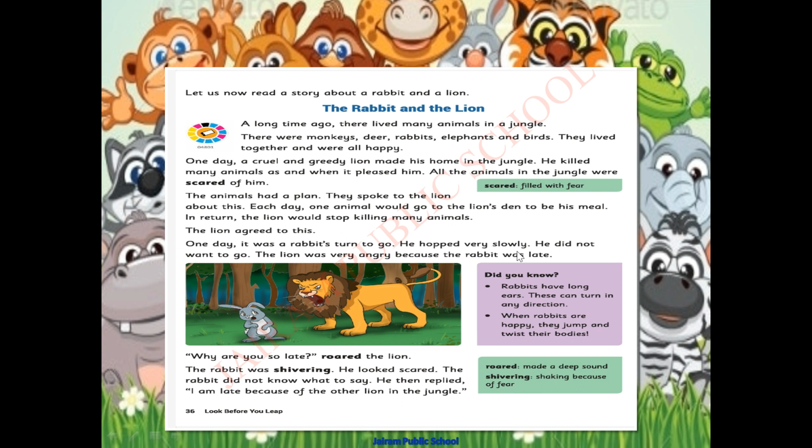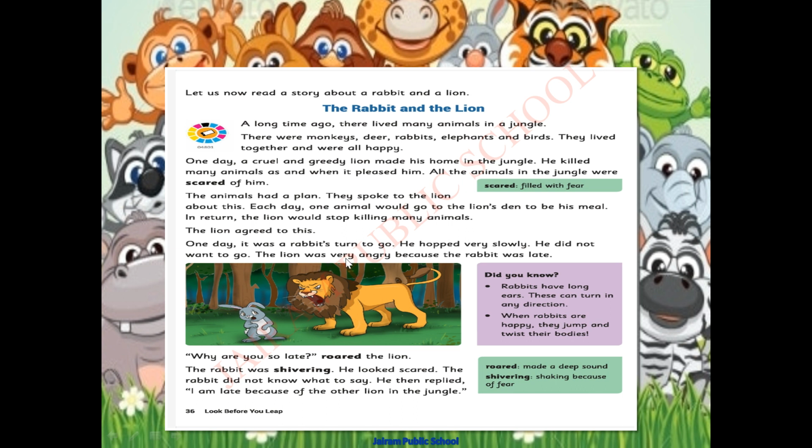He hopped very slowly. He did not want to go. If you are a rabbit, would you go faster to be the lion's meal, the lion's food? No, we will not go. Am I right? We will not be willing to go there. So the rabbit was also going very slowly.